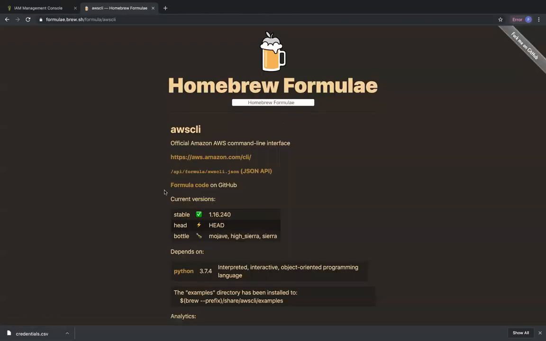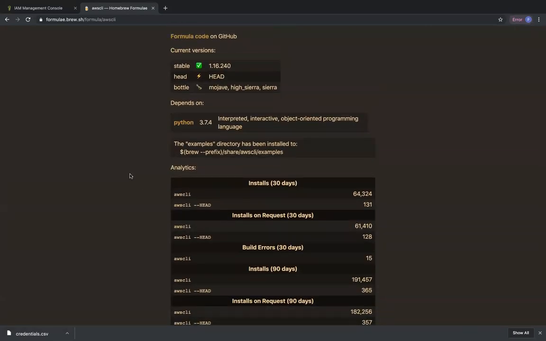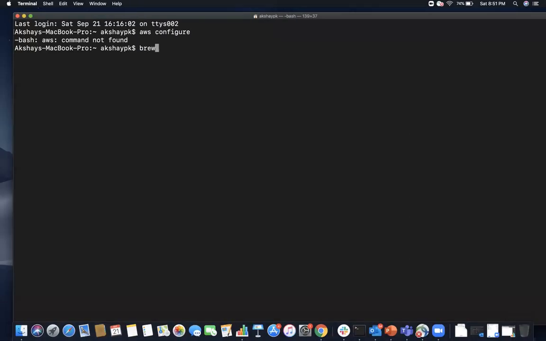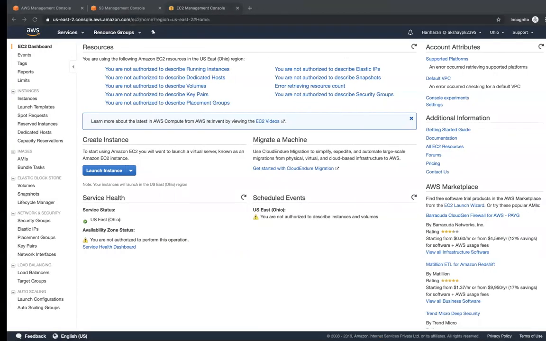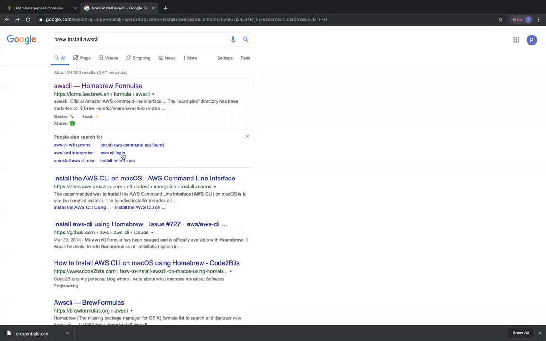So we're going to find this. It's saying over here that it's just called awscli. Okay, so let's go ahead and install that: brew install awscli. This is the first time I'm doing it with brew, let's see how it works out. Brew is also not found, which is good. That means the next thing I have to follow is Google is our friend. So I'm going to go ahead and search for how to install AWS CLI.